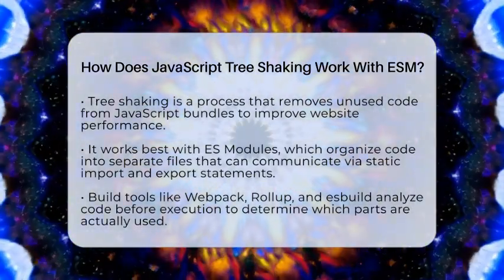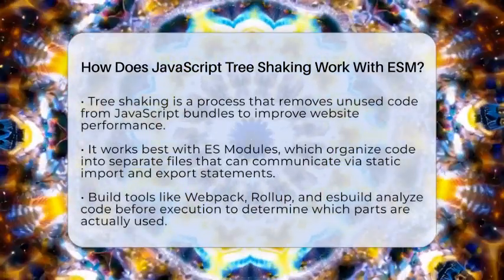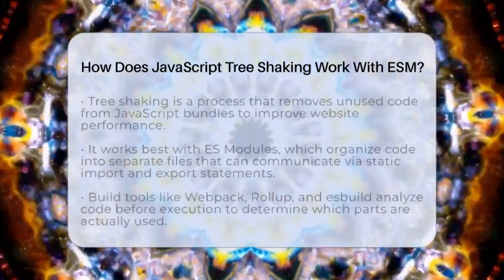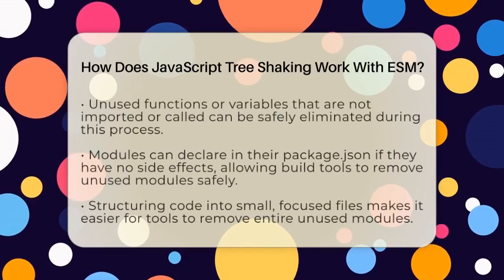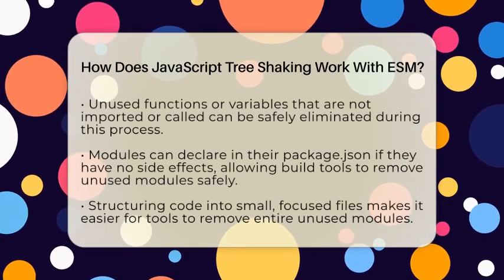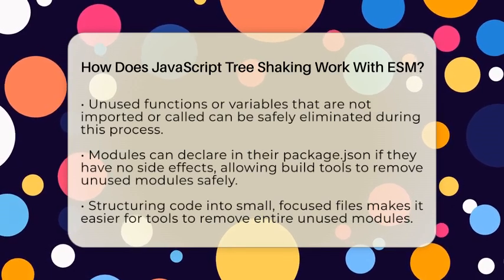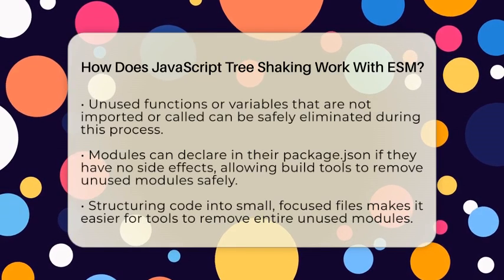Because of this, build tools like Webpack, Rollup, and esbuild can look at your code before it runs. They analyze which parts of each module are actually used and which are not. If a function or variable is never imported or called, it can be safely thrown out. This is the core idea behind tree shaking.